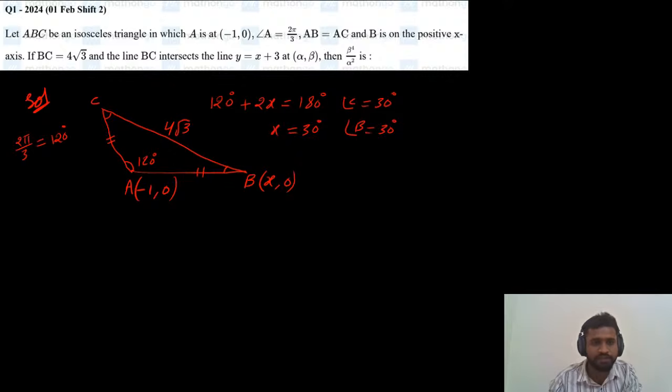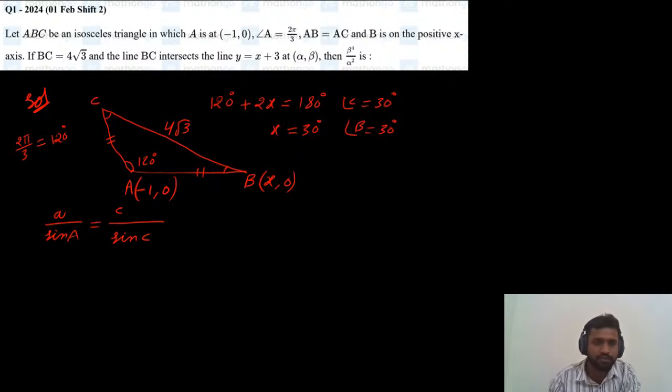By using properties of a triangle, the side opposite to capital A is called small a. So we will use this rule: a by sin A equals c by sin C, where the side opposite to capital C is called small c. Why are we using this formula? To find the length of AB.